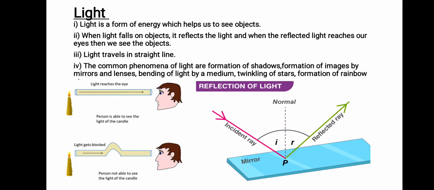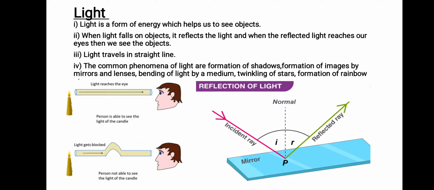We all know what light is. Light is a form of energy, and with the help of light we are able to see objects around us. So how are we able to see the objects around us?